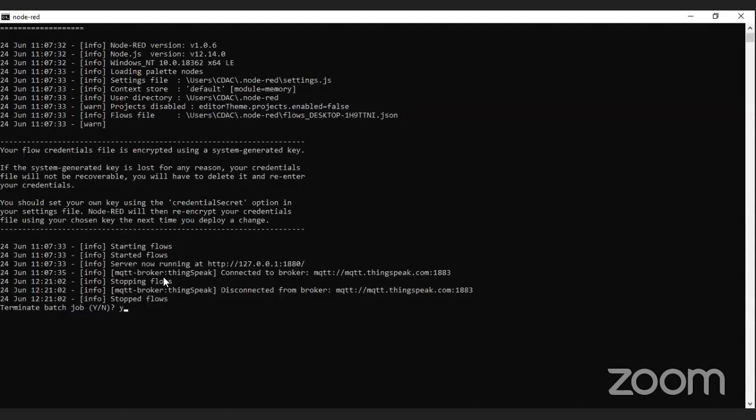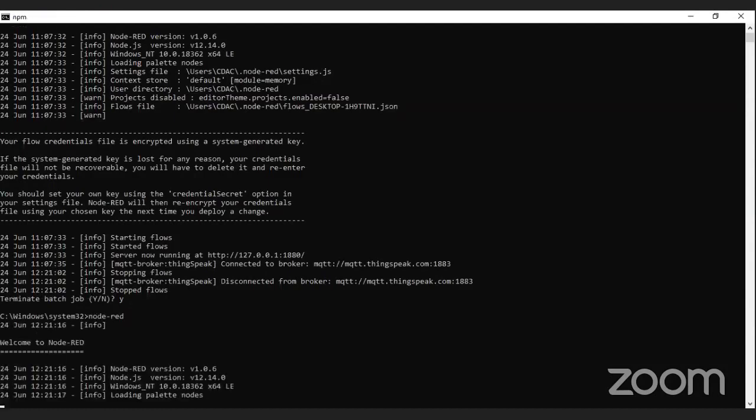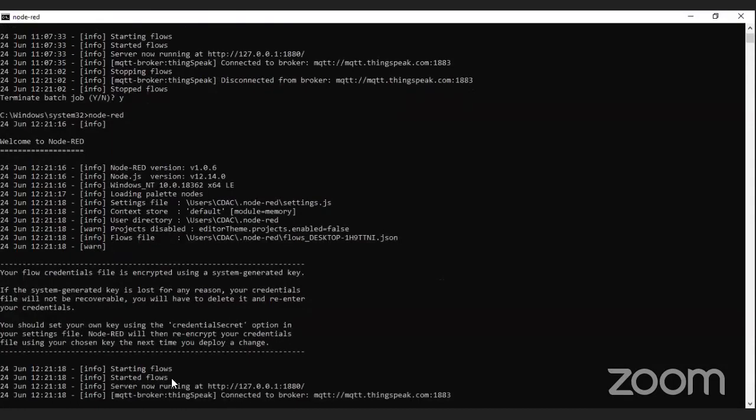I'm running Node-RED from the command prompt. Node-RED is a program, and the server is running here.